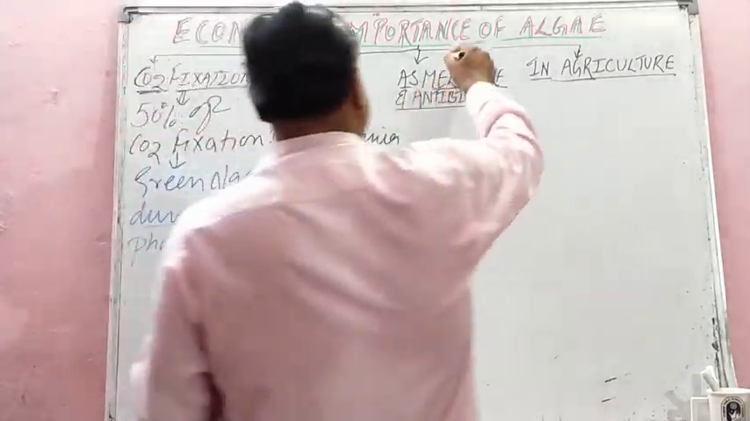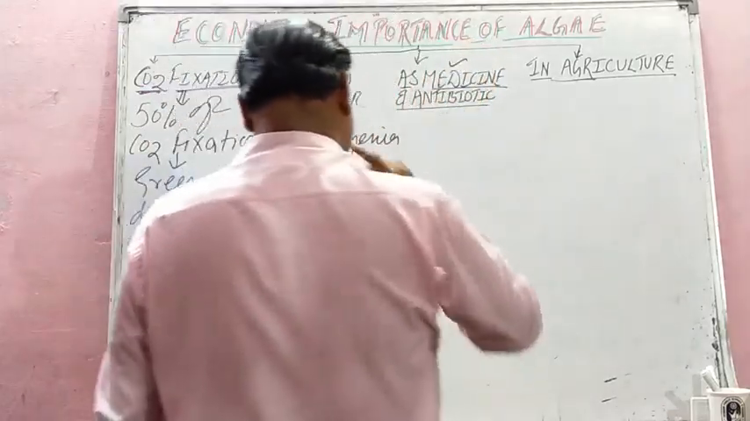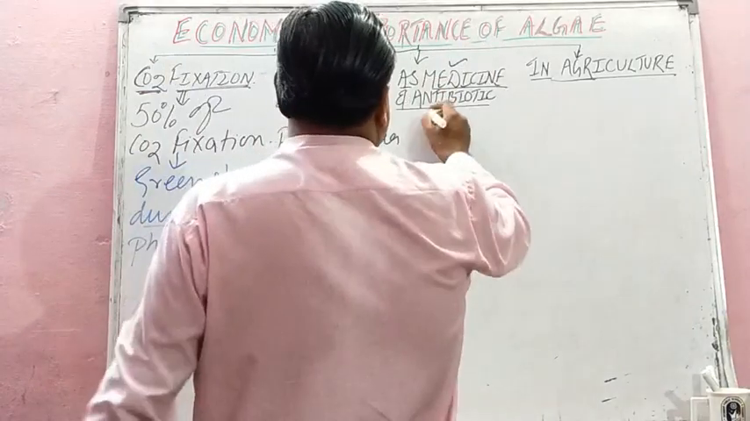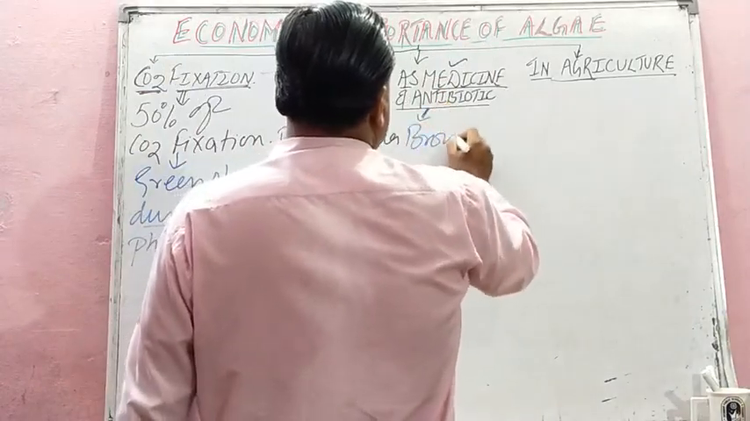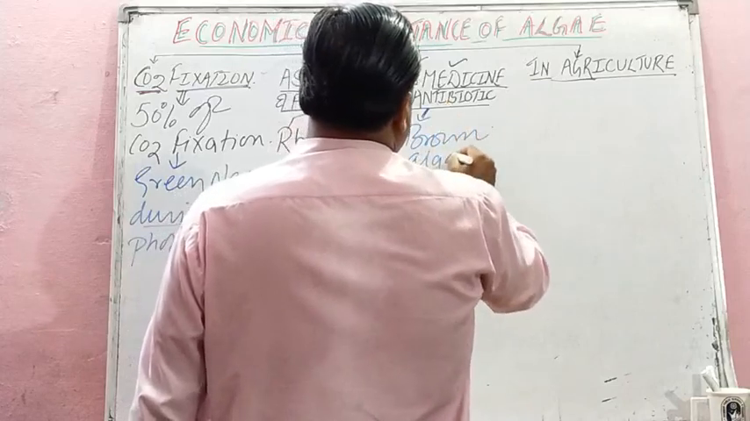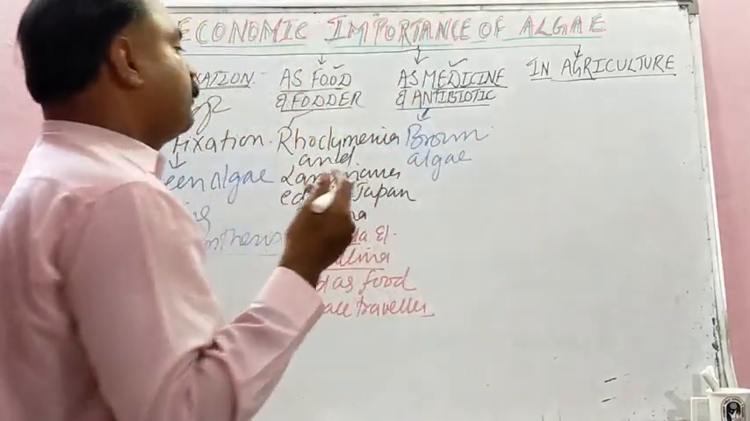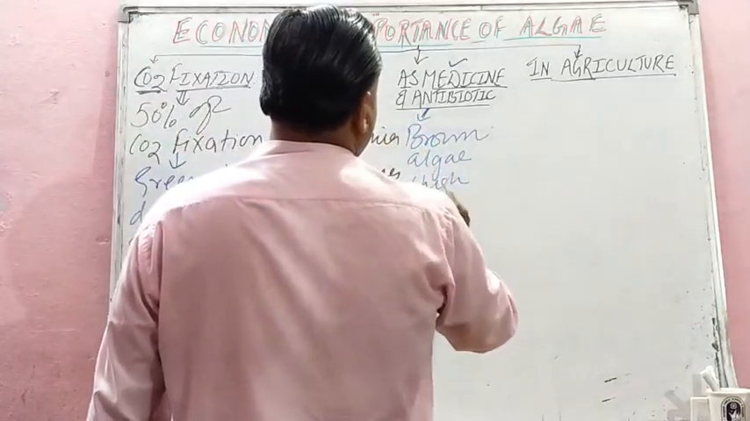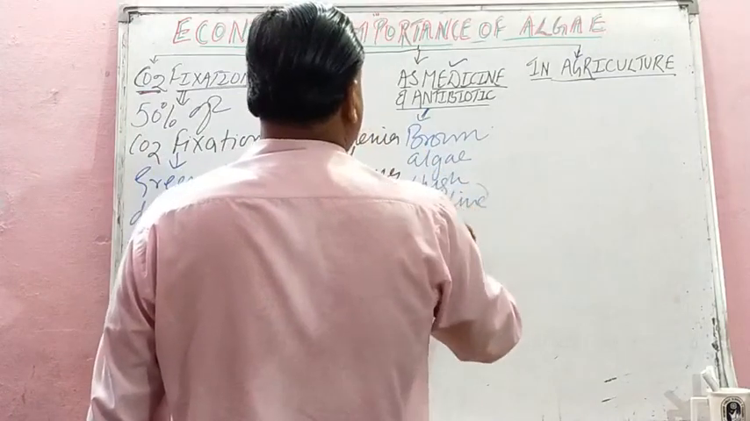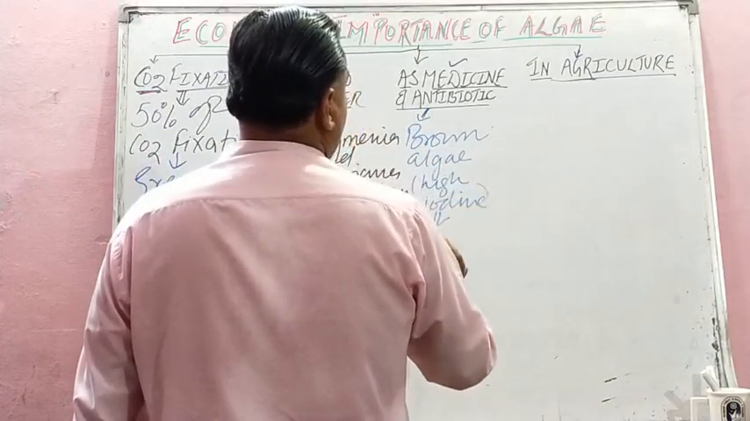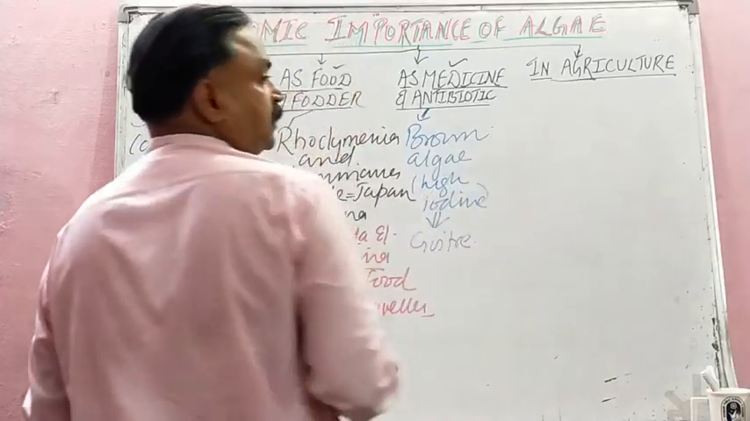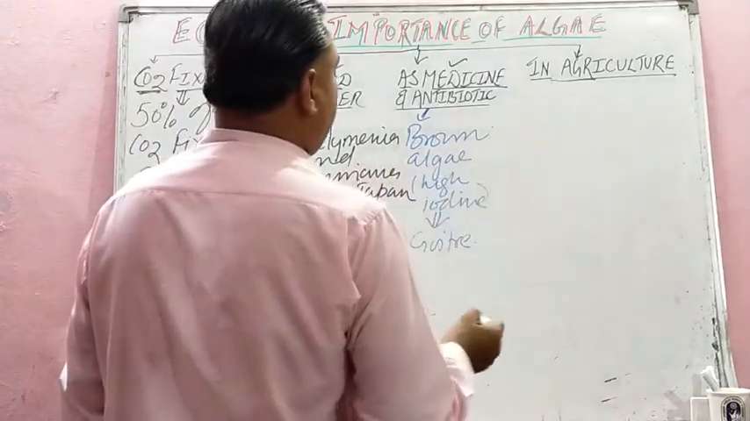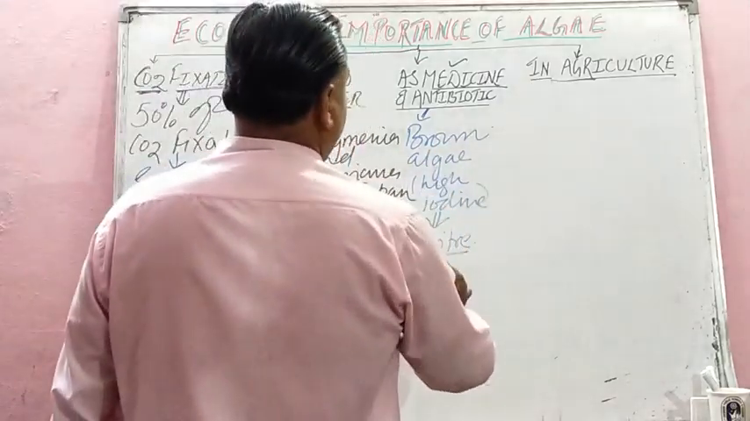Then the next one is as medicine and antibiotic. Student, a very interesting topic. Brown algae, student, what is the other name? Phaeophyceae. They have a high percentage of iodine, so they are used for curing what? Goiter. Isn't it? These are used to cure goiter, brown algae, due to their high iodine composition. Goiter treatment.